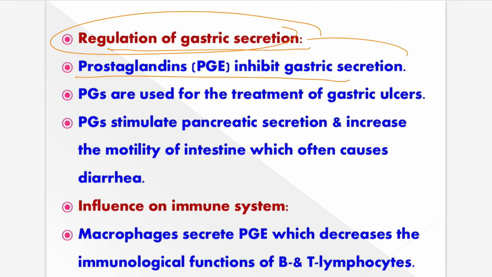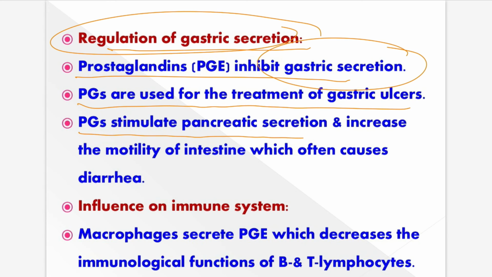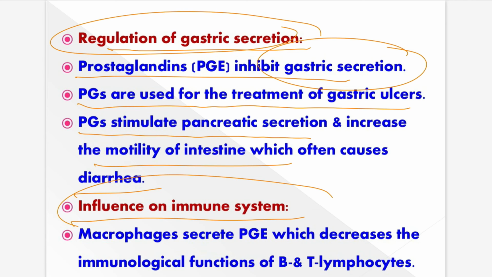Regulation of gastric secretions also: prostaglandins inhibit gastric secretions. PGs are used for treatment of gastric ulcers. Okay, the PGs stimulate pancreatic secretions and increase the motility of the intestine, which often causes diarrhea. The influence on the immune system is also present. So these prostaglandins have multiple uses in human health. They regulate many things. Mostly these derived lipids, especially the prostaglandins and cholesterol, regulate human health much. So lots of research is going on on prostaglandins.